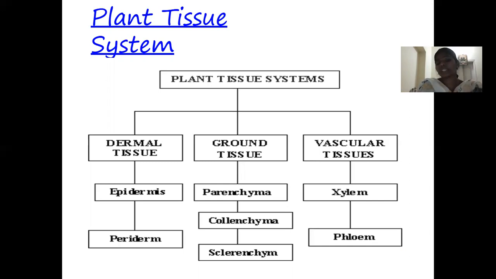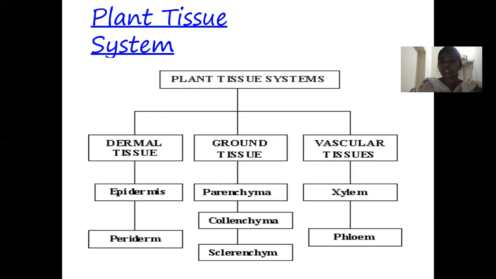The next tissue system is the ground tissue system. This ground tissue system is also one of the simple tissues. That means here also the ground tissue system is composed of only one type of cells. This ground tissue system is present between the dermal tissue and the vascular tissue. Here the function of the ground tissue system depends upon which type of cells it is composed of.